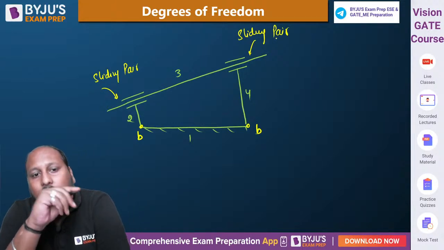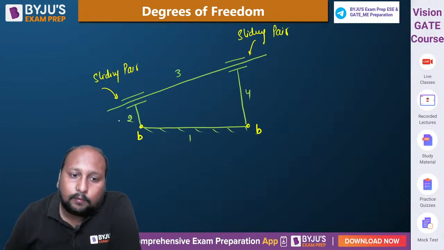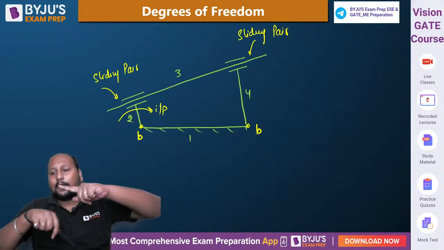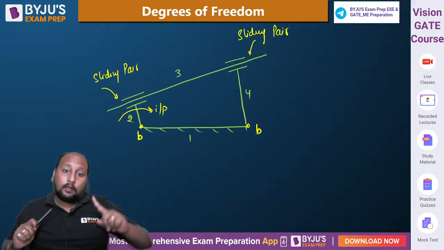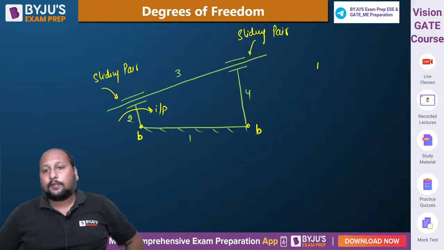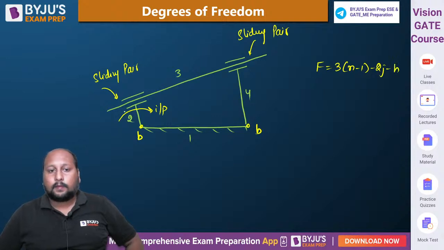अब देखिए, if you are giving input to link number 2, तो 2 और 3 के उसमें क्या होगा, स्लाइडिंग होगा, कोई दिक्कत नहीं है. But are we able to transmit? Because if I try to calculate the degree of freedom, F is equal to 3(n minus 1) minus 2j. This sliding pair, so n is equal to 4.